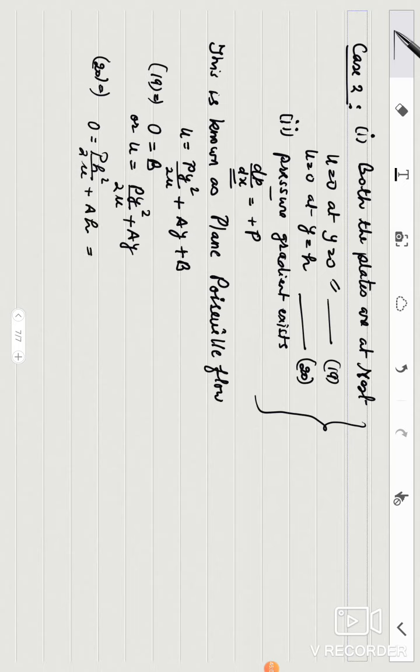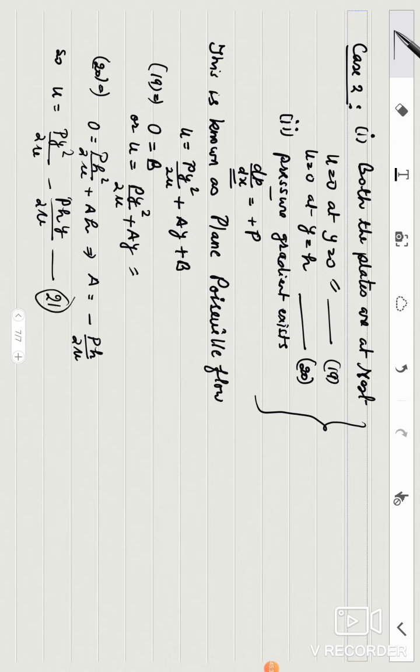So from here I may get the value of A. A is equal to minus pH upon 2 mu. So put this A and finally get U. Put the value of A in this equation. So U is equal to py square upon 2 mu minus pH upon 2 mu y. This is your final velocity distribution in this case.